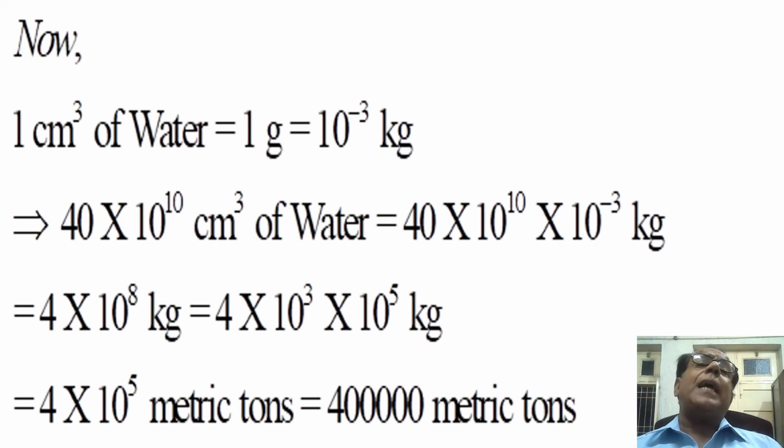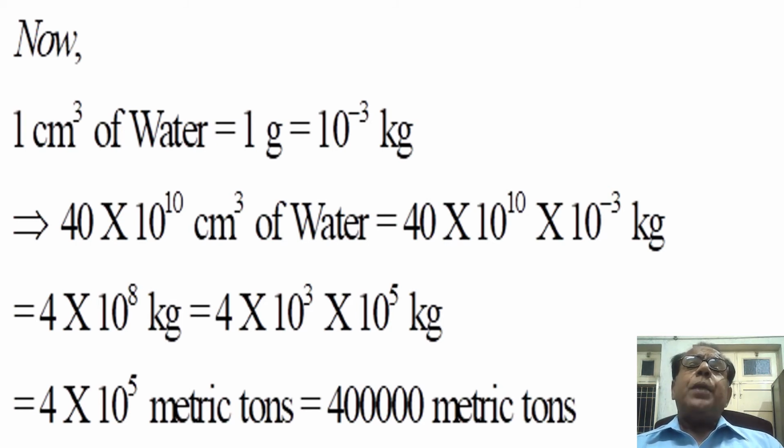Okay, this will alternatively become equal to 4 into 10 raised to the power 8 kilogram, which will alternatively become equal to 4 into 10 raised to the power 3 into 10 raised to the power 5 kg, because we can split 10 raised to the power 8 into 5 and 3. Okay, this alternatively becomes equal to 4 into 10 raised to the power 5 metric tons. Okay, because 10 raised to the power 3 kg is equal to 1 metric ton.